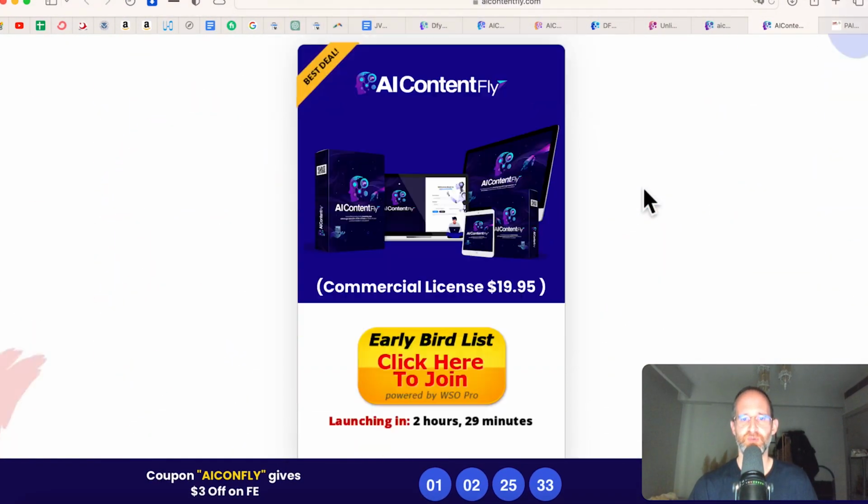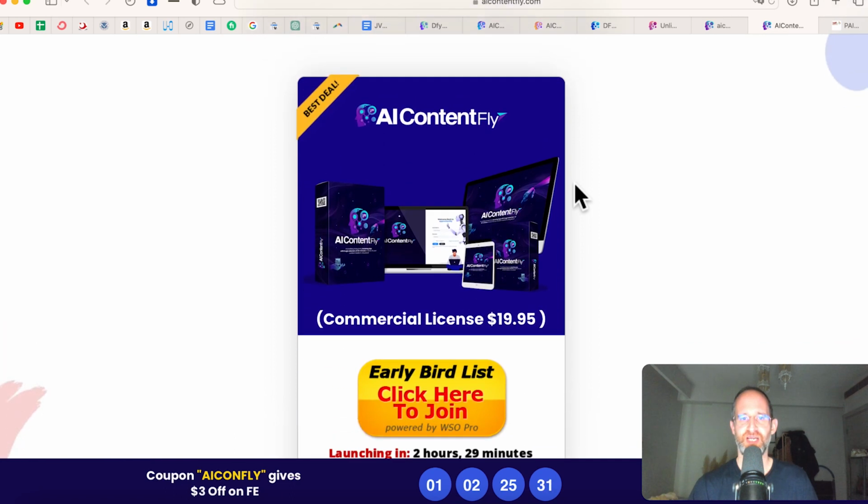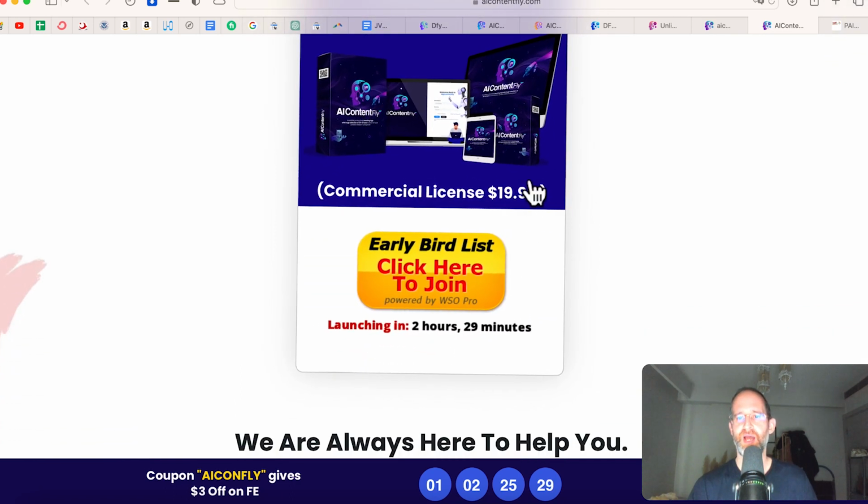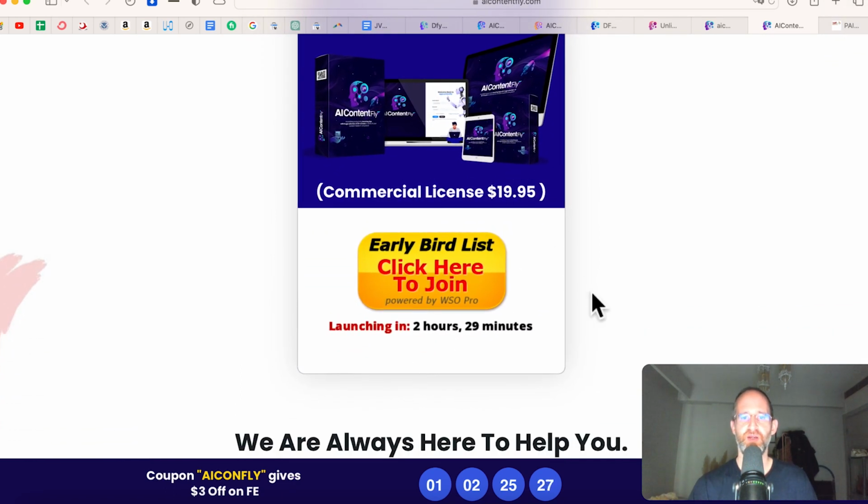If you do decide to purchase, you get access to the entire software here, and it's going to be around $19.95. That's the price I see right here, but depending upon when you get here, that price might have gone up a little bit, so just be careful about that. Also, it looks like there is a coupon code here, so if it's still there, make sure you use it.